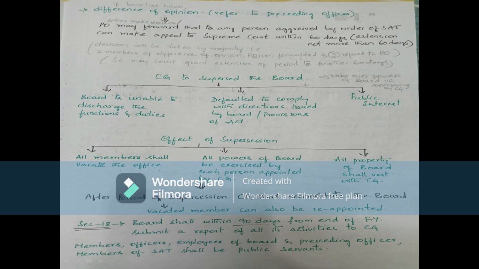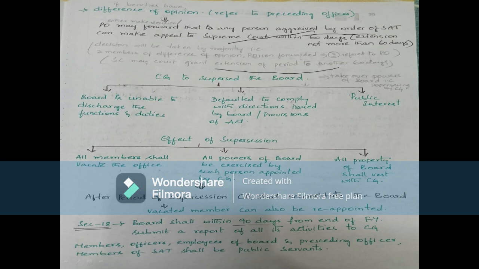So if at all there is this difference of opinion between the judicial member and the technical member, or between the benches, then this case will be moved to the PO, presiding officer, okay. So this presiding officer may forward that to any person aggrieved by the order of SAT and make appeal to Supreme Court within 60 days. Then decision will be taken by the majority of members. 2 members of difference of opinion will be considered. Then this presiding officer will go to Supreme Court, and Supreme Court grant extension of period to another 60 days, and they will dispose the case.